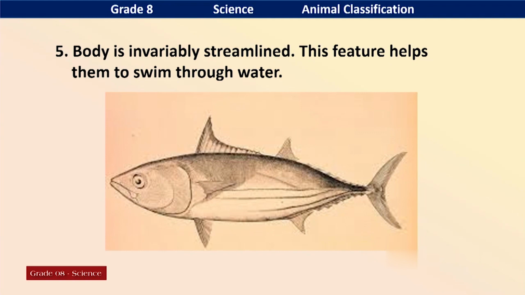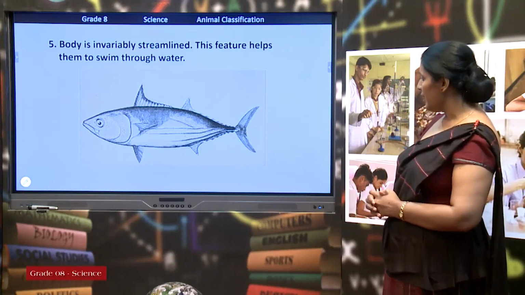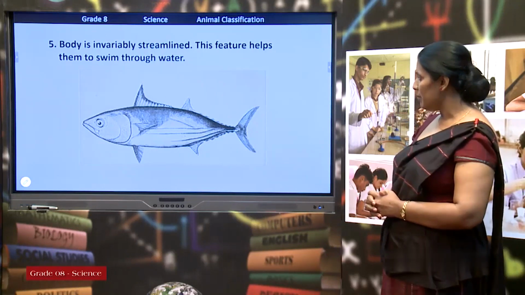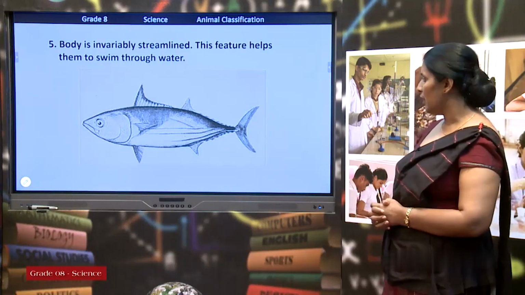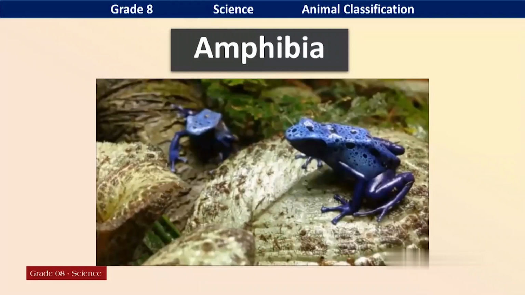It is a body pointed at both ends. You can see it clearly in the slide. The mouth is pointed and the tail is pointed. It is called a streamlined body. It always helps the locomotion of the fish.